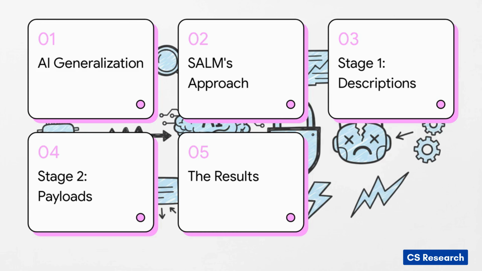So, how do we fix this? Well, researchers have come up with a really clever new framework called SAM. First, we're going to dig into this whole AI generalization problem. Then, we'll explore SAM's super smart two-stage approach for handling descriptions and payloads. And finally, we'll get to see the results, which are pretty cool.